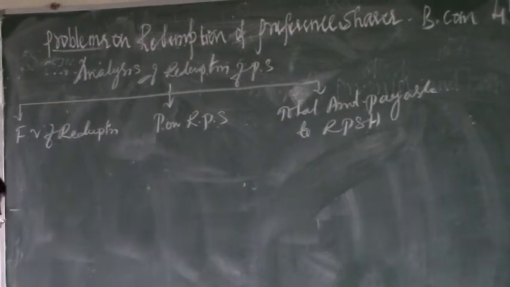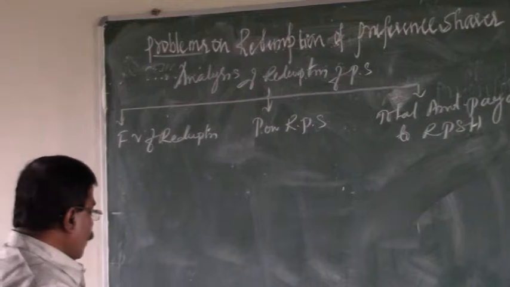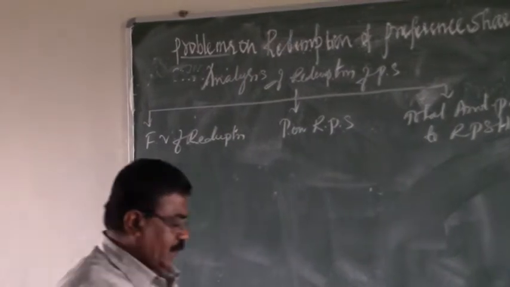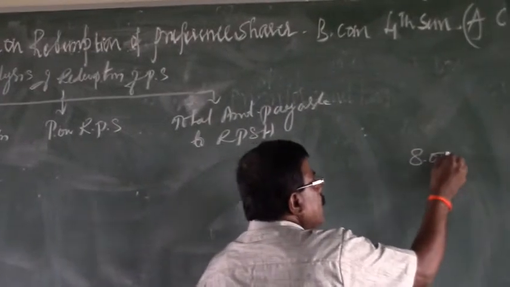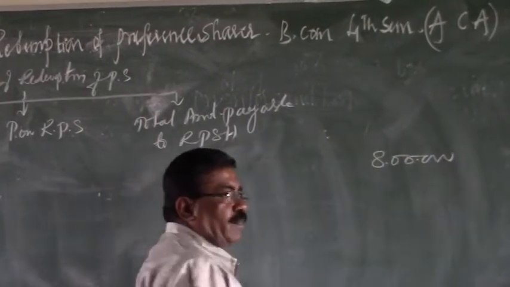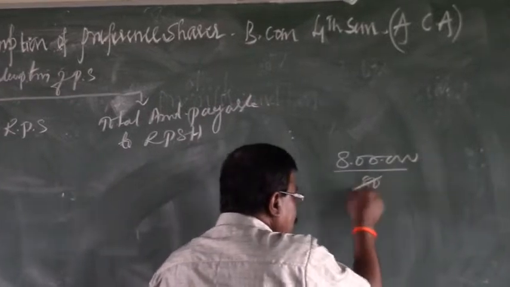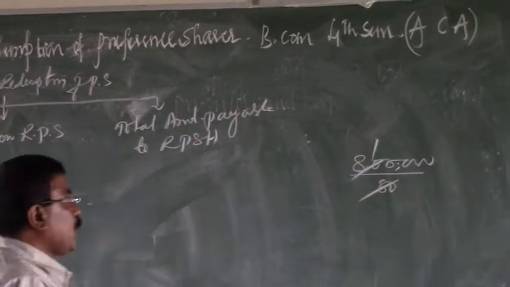Okay, so the face value of redemption here is, they are given preference shares of rupees 100 each, rupees 80 paid. The amount appearing in the problem is rupees 8 lakhs. The paid up value in this case is 80 rupees. Therefore, the number of shares is 10,000.